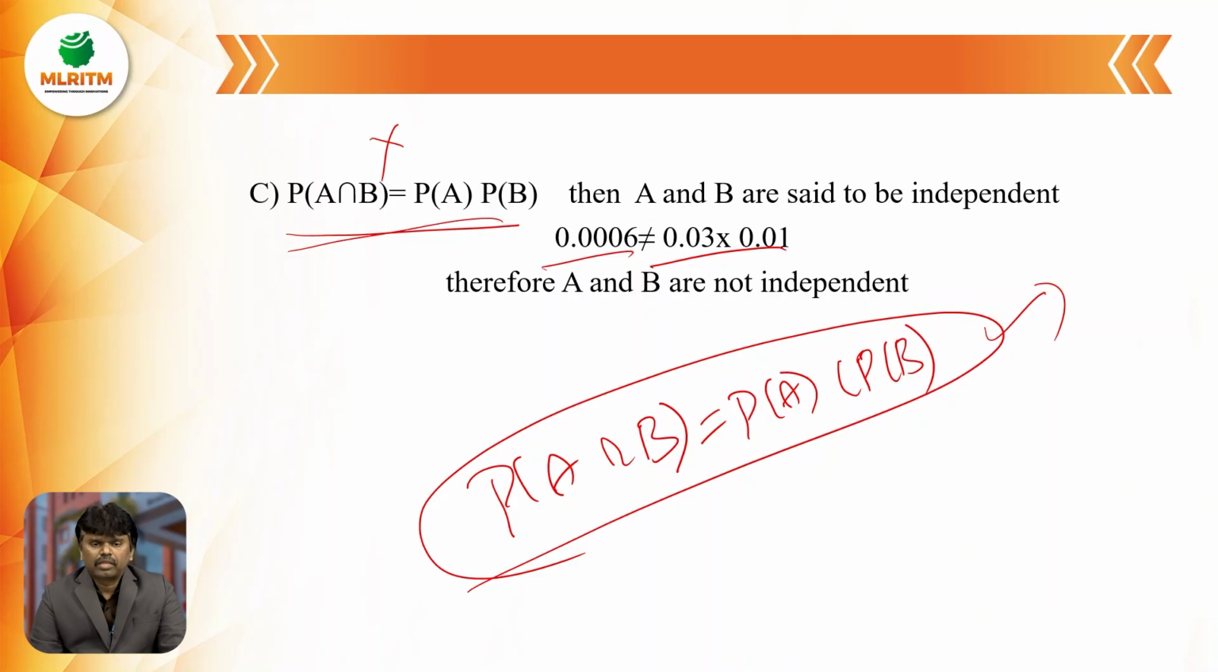So in this lecture mainly we discussed the different definitions of probability: classical definition of probability, relative frequency, and axiomatic definition of probability, and theorems of probability: addition theorem and multiplication theorem.